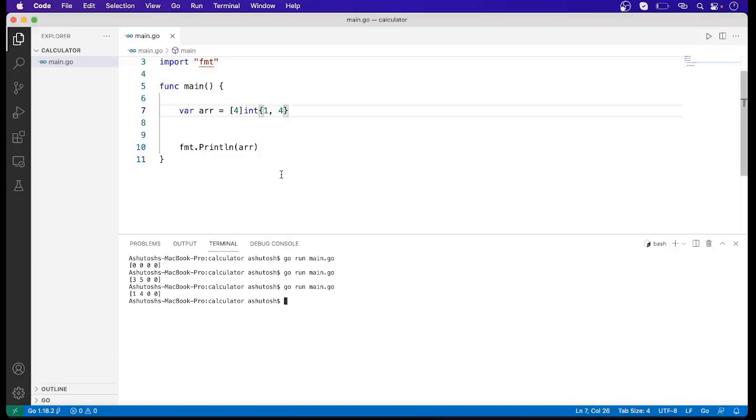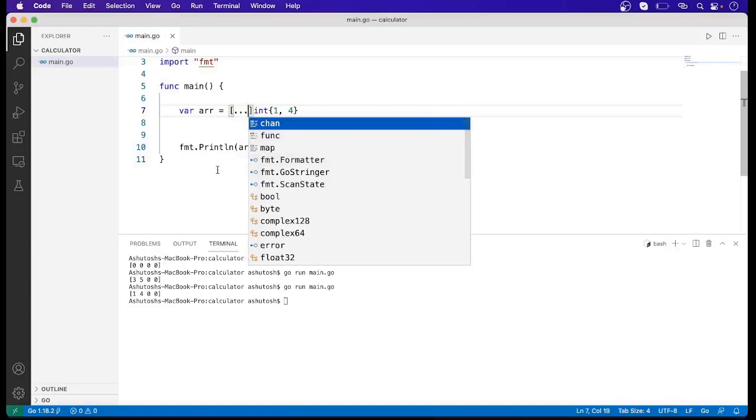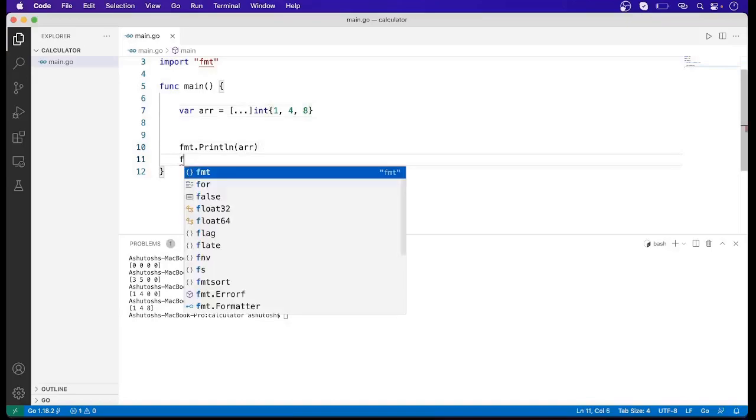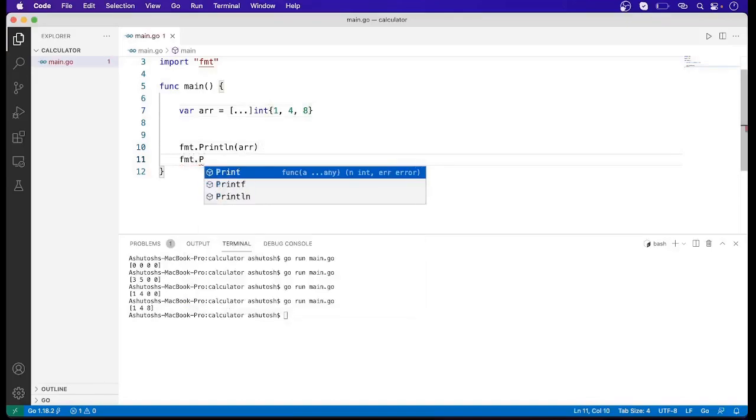Now suppose we want to use ellipsis here, then the length of the array will be determined by the initializing elements. So suppose we use 3 initializing elements, so in that case the length of the array should be 3, and you can see that its length is 3. We can also print its length. Here we can see its elements, and suppose we want to print its length, so for that we can use the len method.